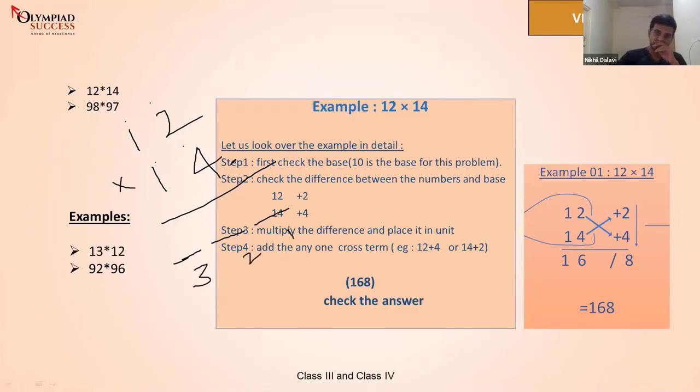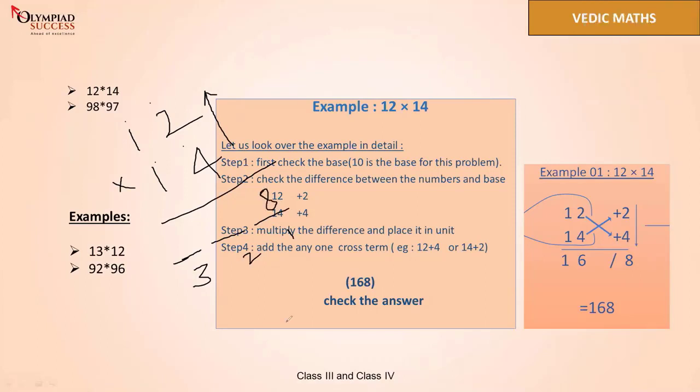So for filling the first dash, we'll multiply 4 times 2. How much is 4 times 2? Great. 4 times 2 is 8, isn't it? So we will multiply the right extreme digits and we will write that answer here, okay? We'll multiply digits and write the answer here. So did everyone get this? Yeah? Great. Now we did fill the first gap.